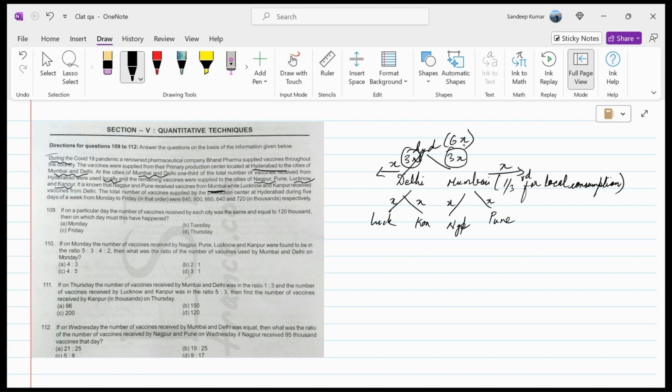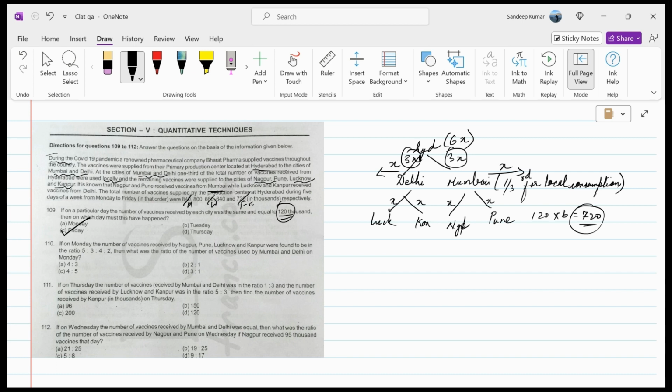Now, what we have to understand here, we just need to find a multiple of 6. The options can very well be 840, it can be 660, it can be 720. We need to just look at the options. This is Monday, this is Wednesday, and this is Friday. The number given to us is 120,000. Now, 120 into 6, when we do, we get 720. So the day can only be Friday, which is 720. So this is how you solve the first question.